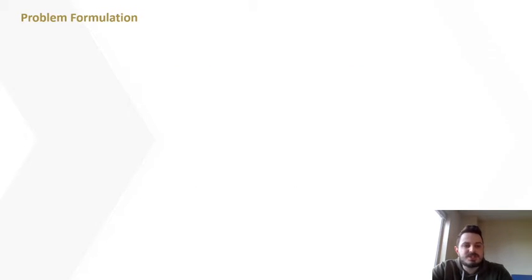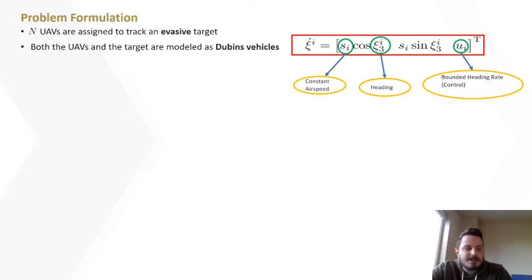First, we will start with the problem formulation. We consider that N UAVs are tasked to pursue an evading target. All vehicles are modeled as Dubins vehicles, flying at a constant altitude and at a constant airspeed.